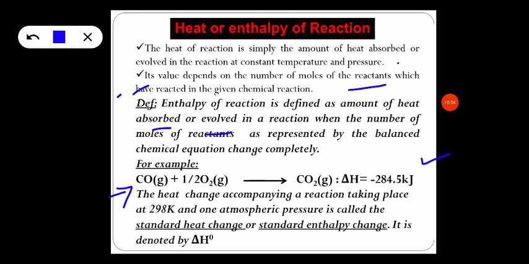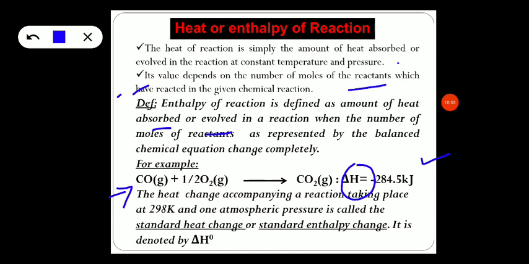The 1 mole of carbon dioxide is formed by the reaction between carbon monoxide and oxygen, and the enthalpy of reaction is represented using only delta H. Whereas the enthalpy of formation is delta H subscript f. The subscript is not written here, only delta H is written.